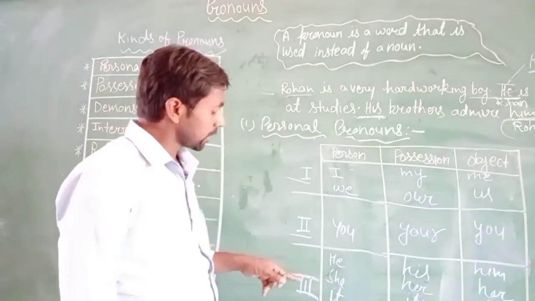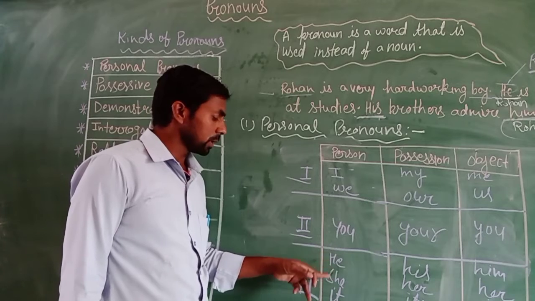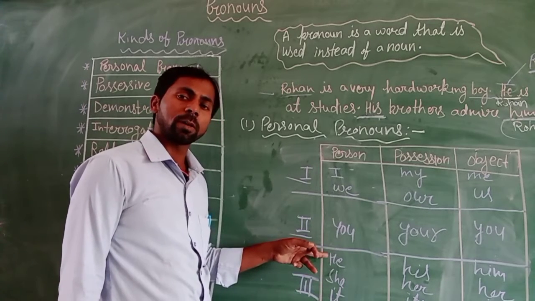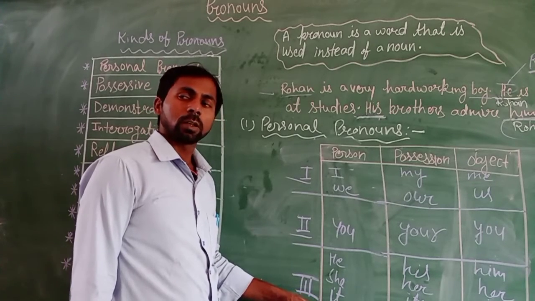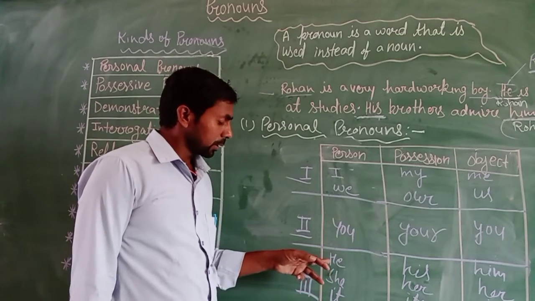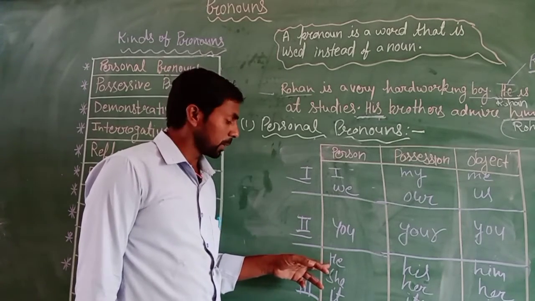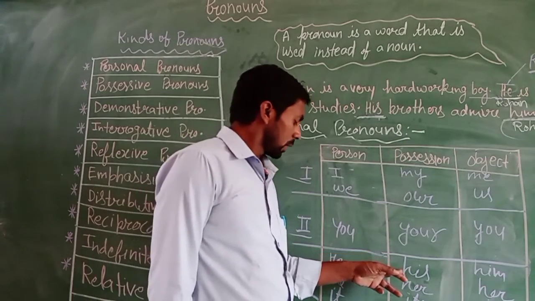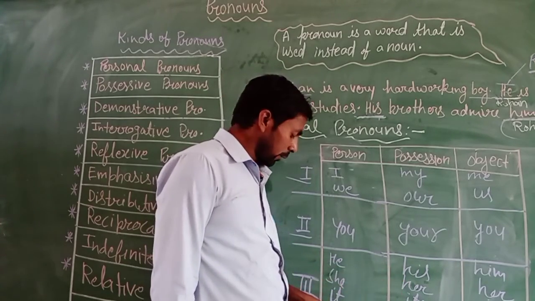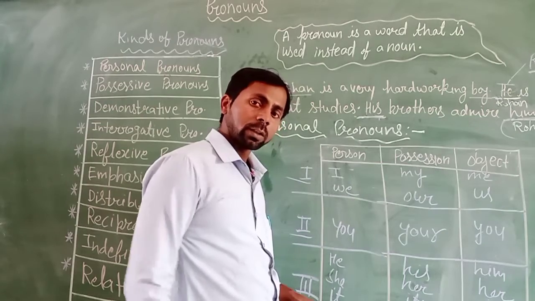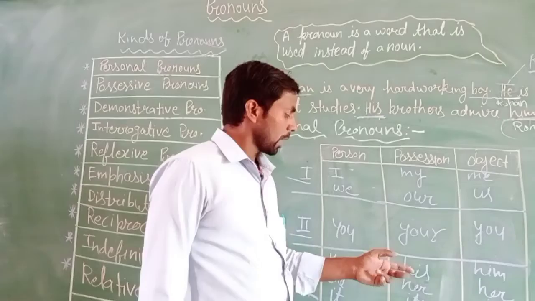Clear? Next is the third person. In the third person you can see he, she, it is the singular part of the third person, and they is the plural part. If the subject is he, she, it, then its possessive will be his, her, and its. If the subject is they, then its possessive will be their.